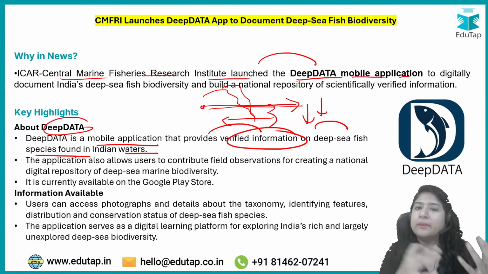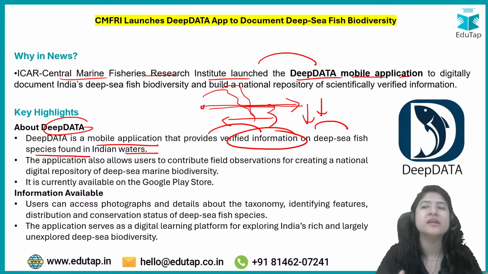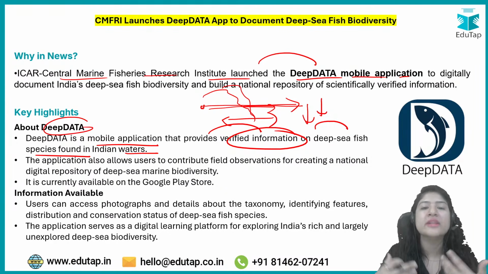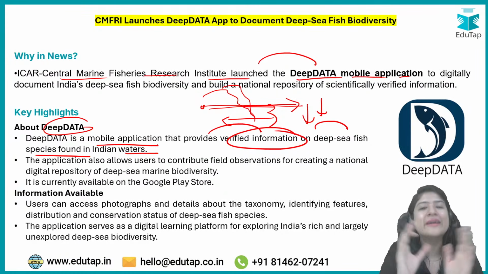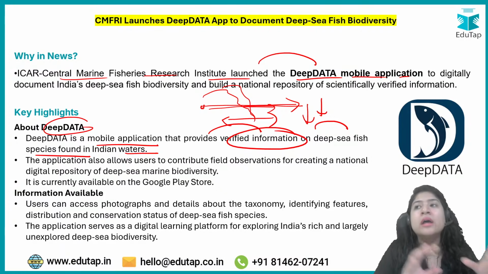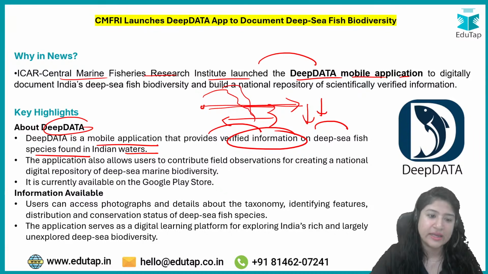Then people who are curious, be it students, other researchers, or companies, whoever is interested, can search for that information in this app. So it is like a library where people are adding new knowledge, and other curious people are learning that knowledge. Okay, so it acts like that.